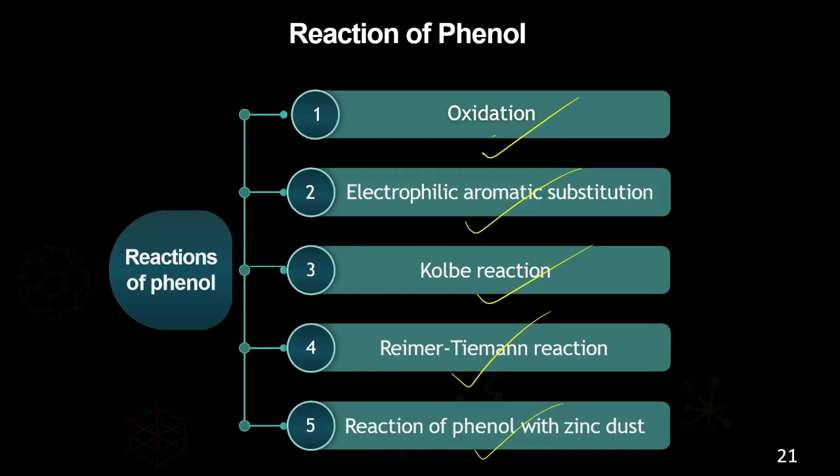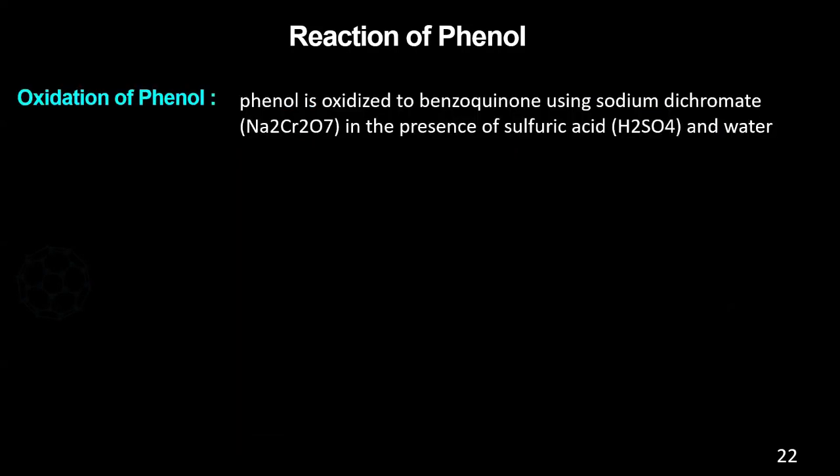So let's see, what is the oxidation of phenol? Phenol is oxidized to benzoquinone using sodium dichromate, Na2Cr2O7, in the presence of sulfuric acid and water. Let's take the reaction. What is phenol? It's nothing but the benzene ring attached with OH. So let me write the structure. This is a benzene ring with OH. So we call it phenol.